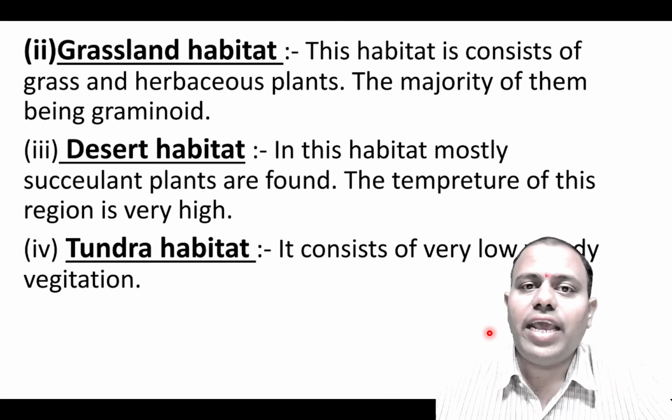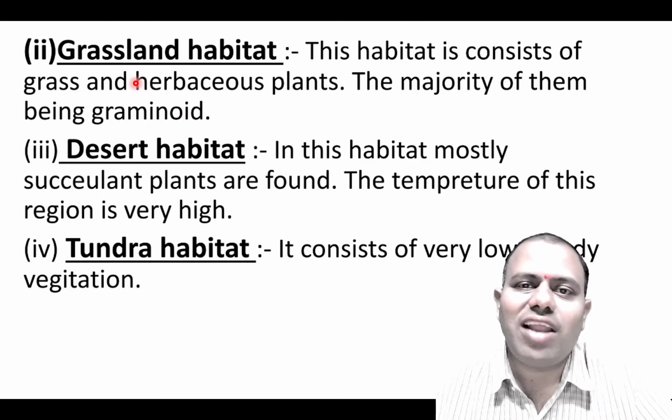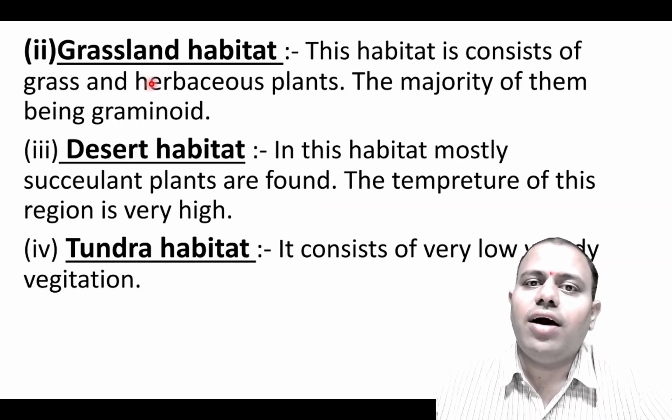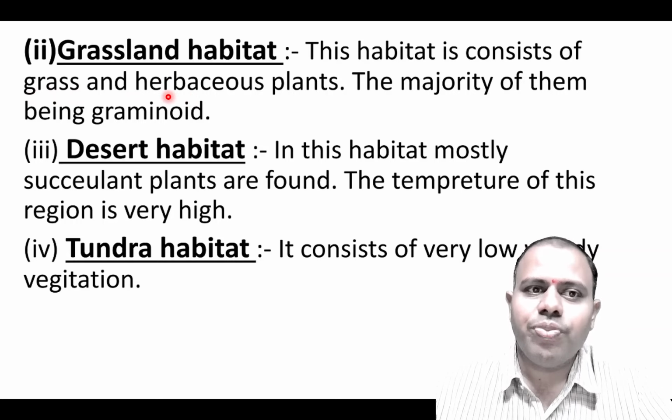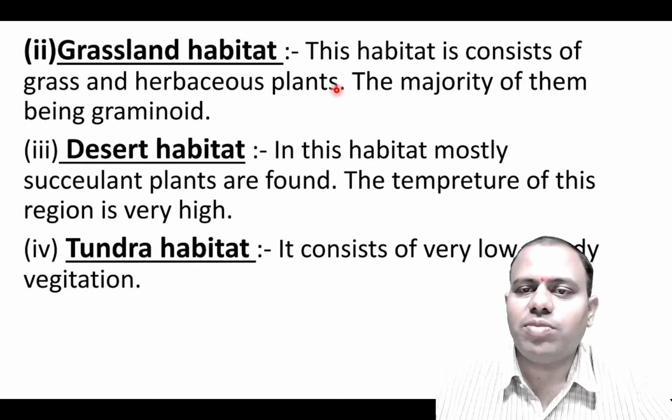Then the next type of terrestrial habitat is grassland habitat, where the grasses are there. Most of the plant material that is present is grasses. So these are called grasslands, like prairies and other grasslands. These are all herbaceous plants, and the majority of them are graminoid.